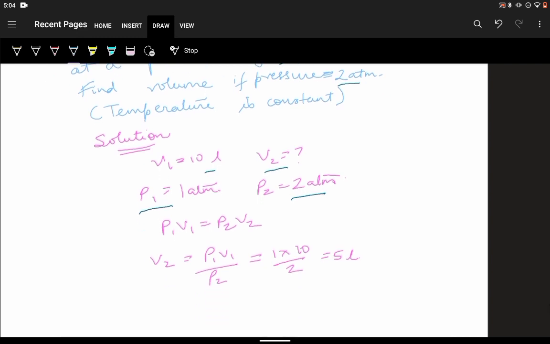As per Boyle's law, we know that P1 V1 equals P2 V2. So from here we get V2 is P1 V1 by P2. Putting the values, we get that V2 is 5 liters.